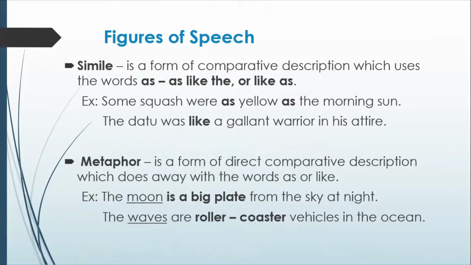Example, some squash were as yellow as the morning sun. The Datu was like a gallant warrior in his attire. As you can see, in the first example, we use as and as. In the second example, we use like to compare the Datu and the gallant warrior.